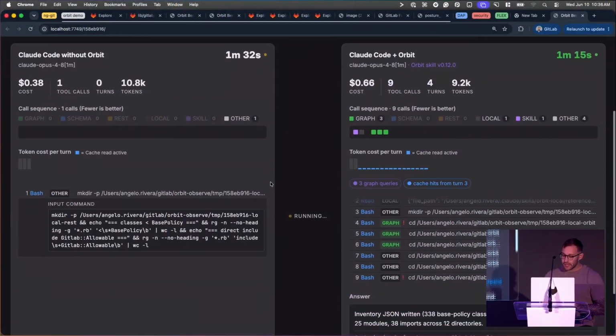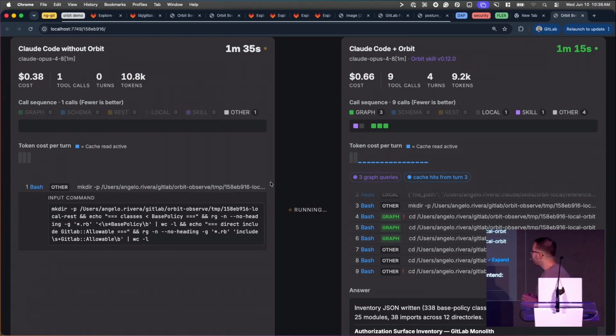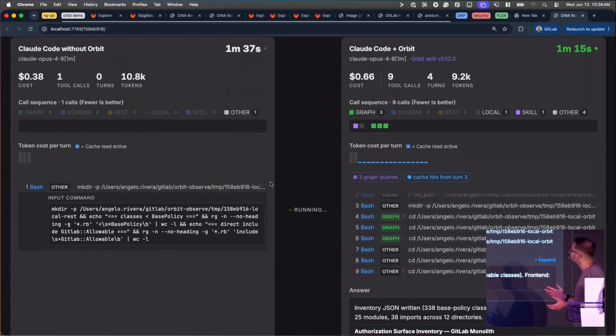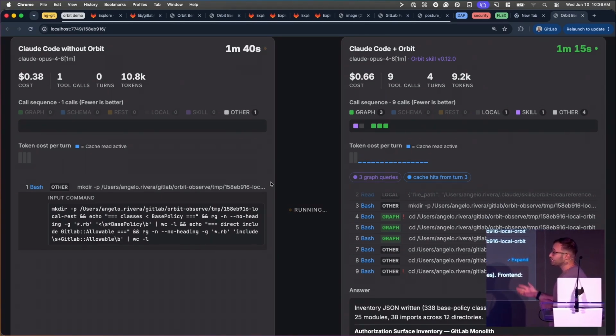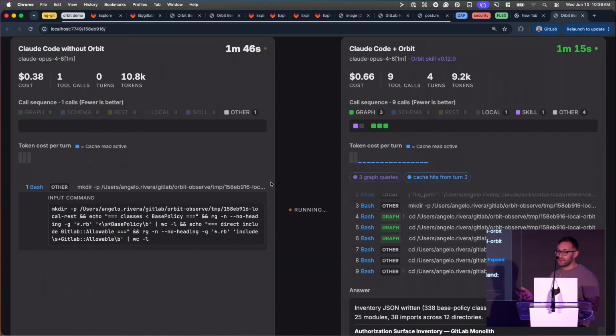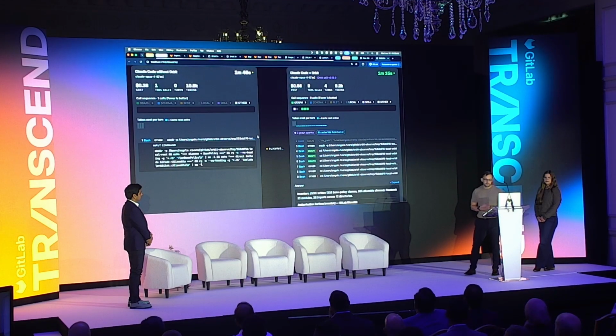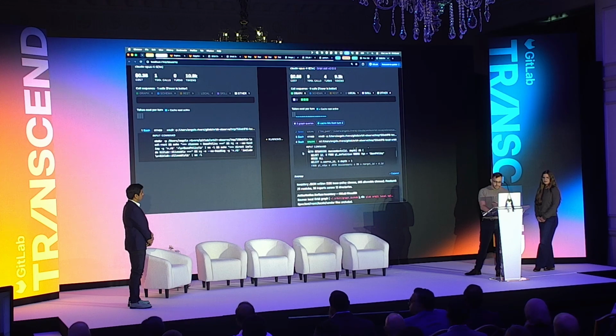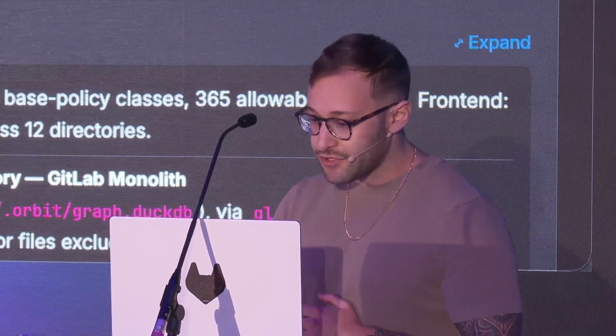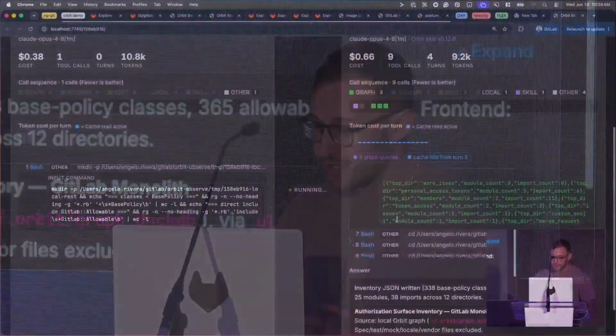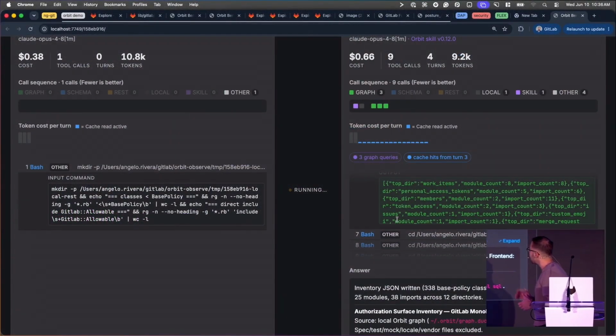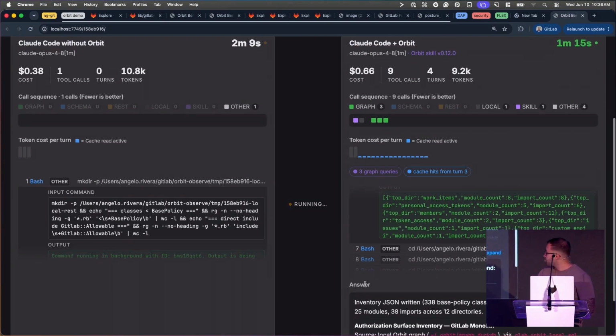On the right, the agent has access to Orbit. What we've done is built a universal code indexing engine that indexes over 11 languages into a unified graph that essentially acts as a pre-built map for your agents to query directly. And what that means is that agents are able to write their own queries here, as you can see, and get back the entire authorization tree in just a few hundred milliseconds. And so that effectively allows you to answer most of the questions that you would normally ask an agent, but get that answer back a lot quicker with a lot higher quality.